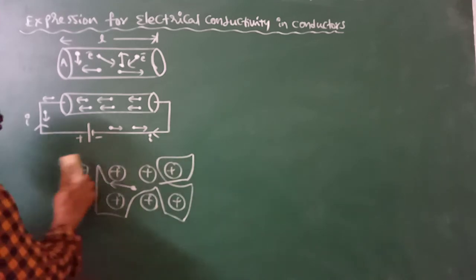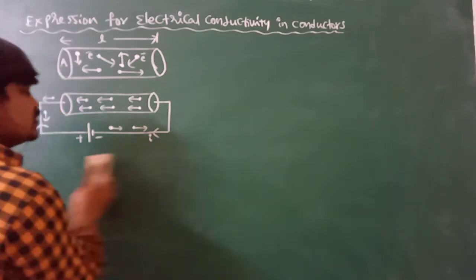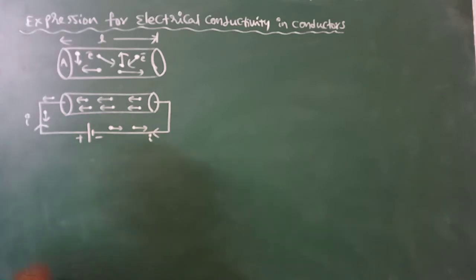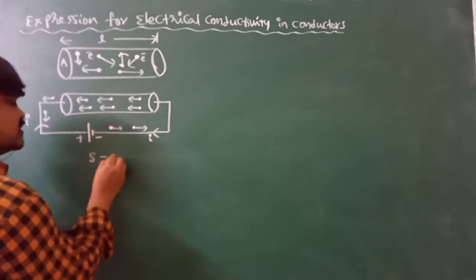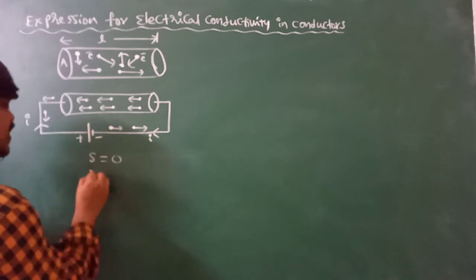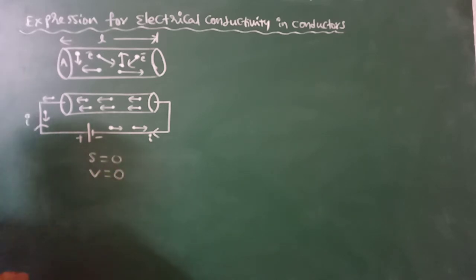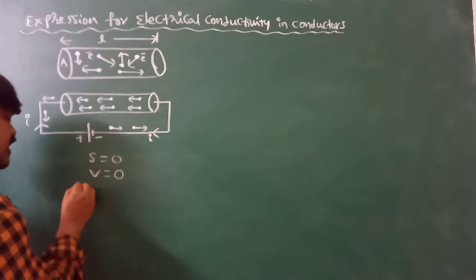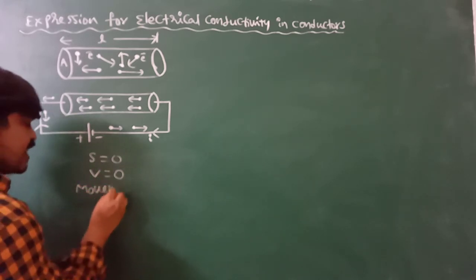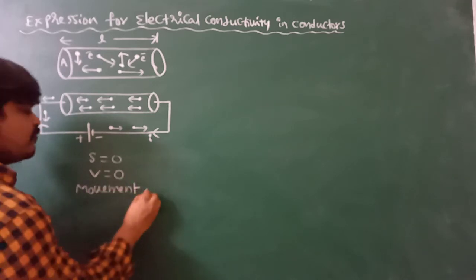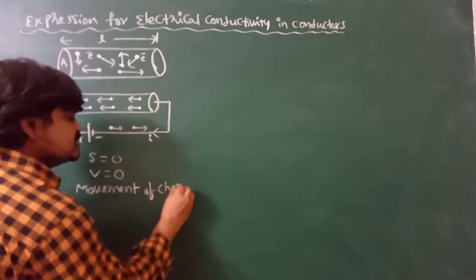When they move randomly, the net displacement is equal to 0. Net velocity is 0, so the net movement of charge carriers becomes 0.